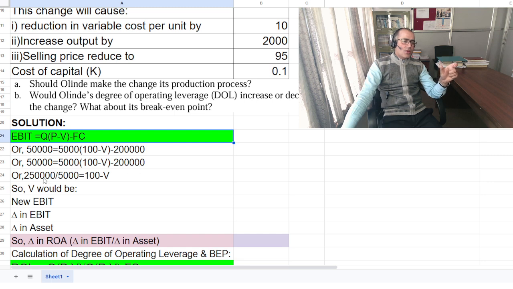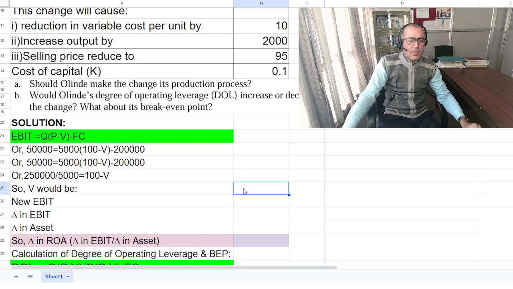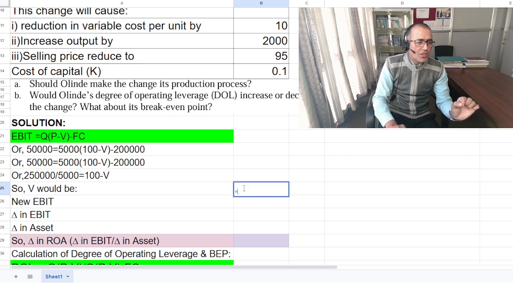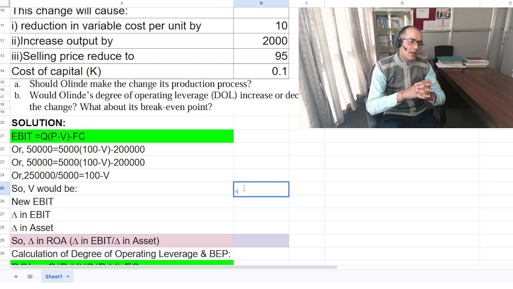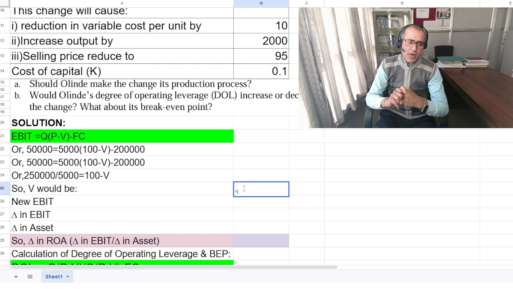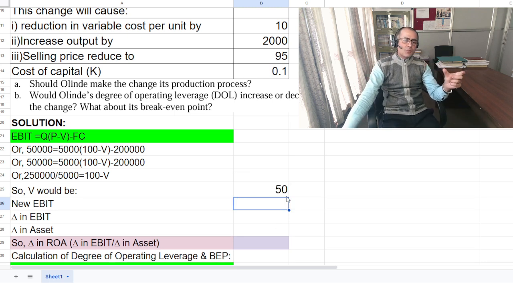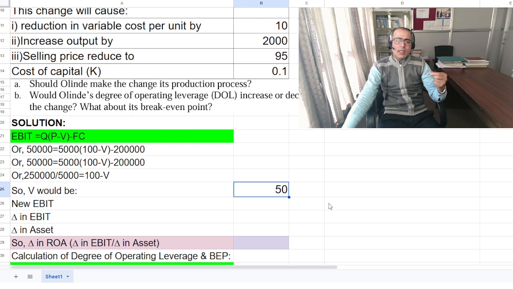Now once you solve for V, here V would be simply 2,50,000 divided by 5,000, that will be 50. So your V would be simply 100 minus 50, I mean to say that. Okay, that is, your variable cost per unit is $50.